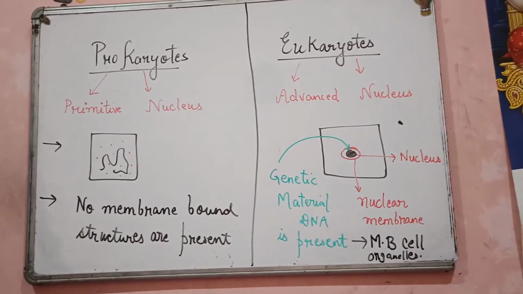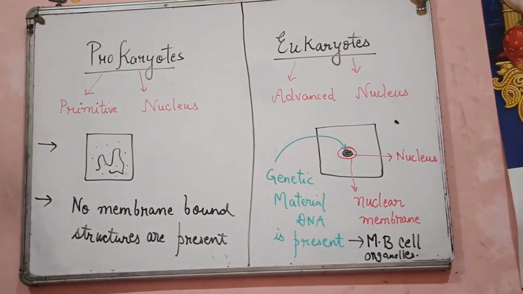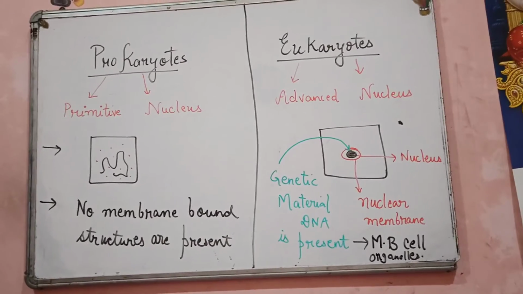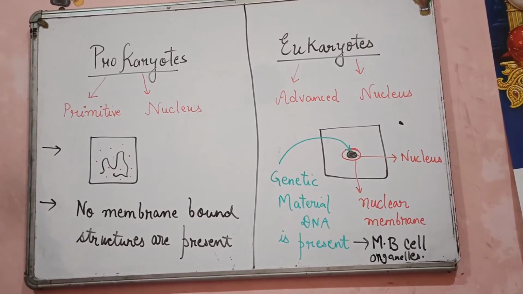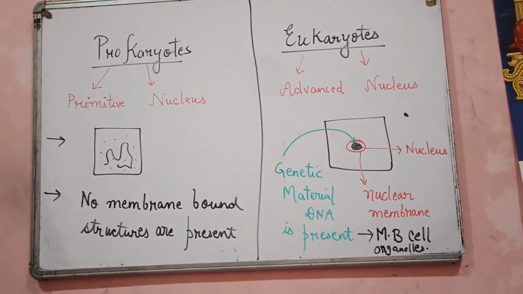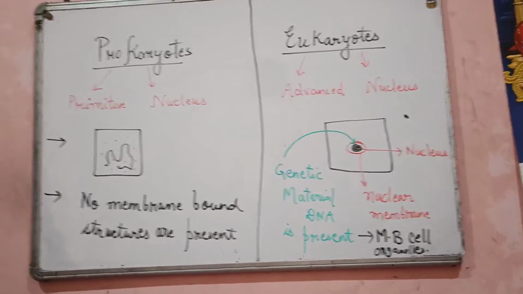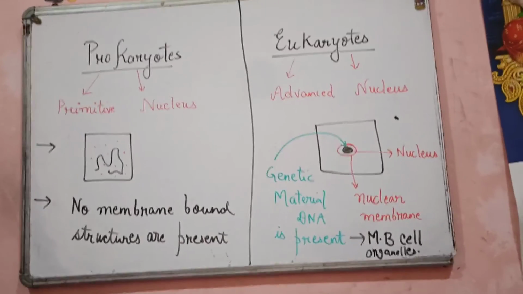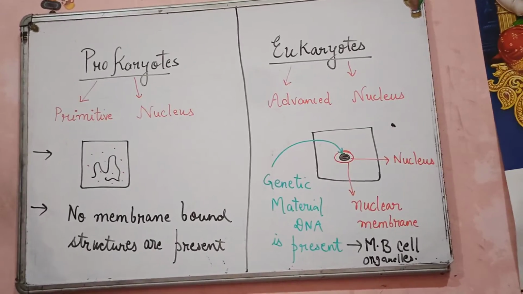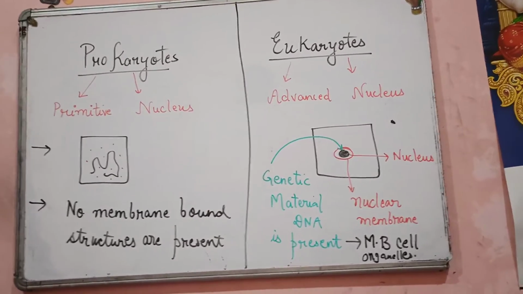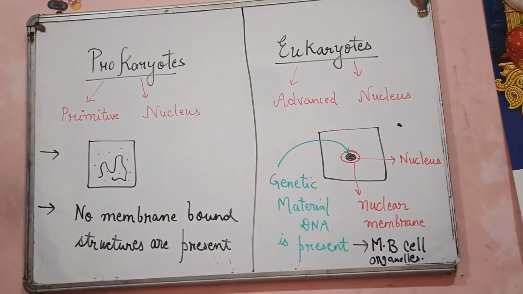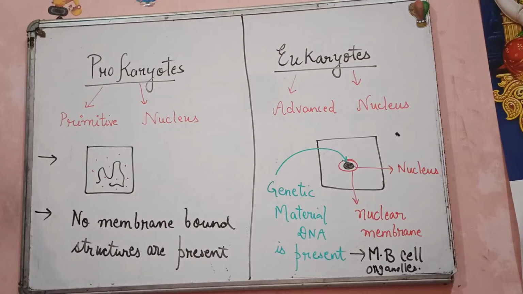In prokaryotes, another important significant feature is that there is no membrane bound structure. That is, there is no membrane bound structure like cell organelles or the nucleus, proper nucleus. They lack all the membrane bound structures. Only ribosomes. Ribosomes are the protein factory of the cell. Only ribosomes, which are itself non-membrane bound. Ribosomes don't have a membrane over their surface. That's the only reason they are present in prokaryotes.